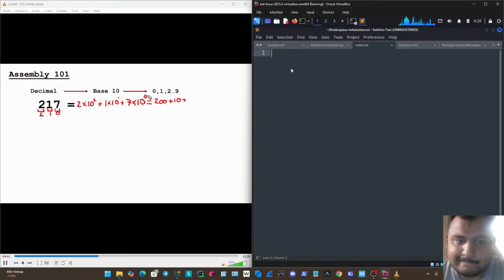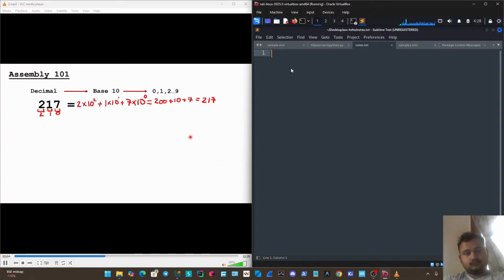And then anything to the exponent 0, just a quick reminder for math, is going to be 1. So this is going to be 7 times 1, which is 7. So if we add all these up, of course, we just proved mathematically that 217 equals 217, which again, like I was saying before, is very obvious, but hopefully this helps you understand how this kind of system works when we go on to the other numbering systems.